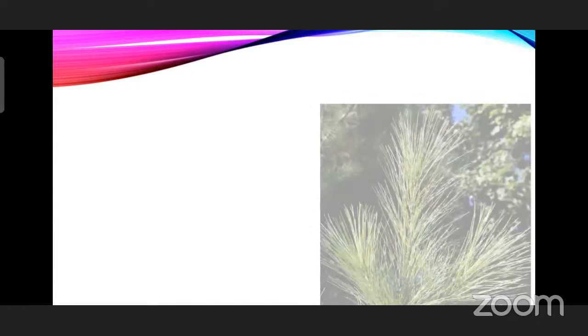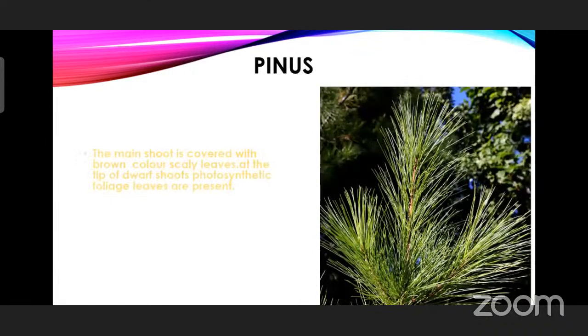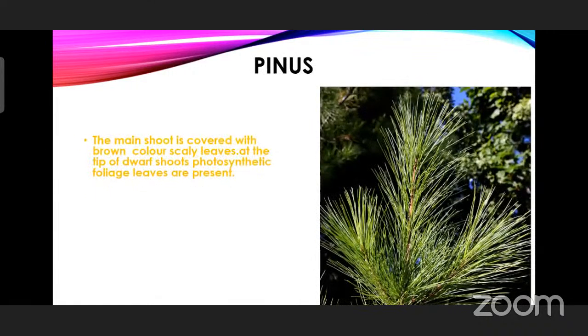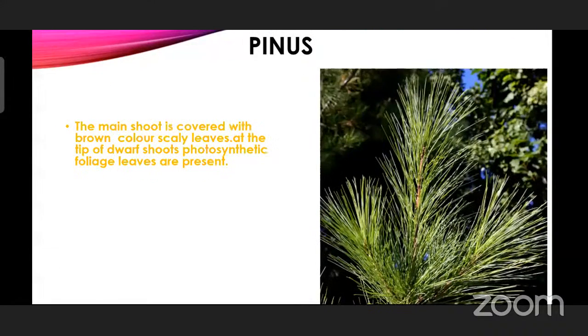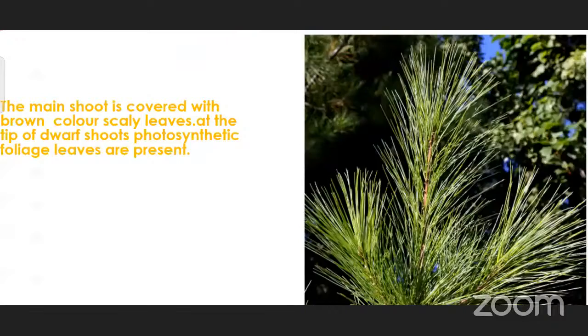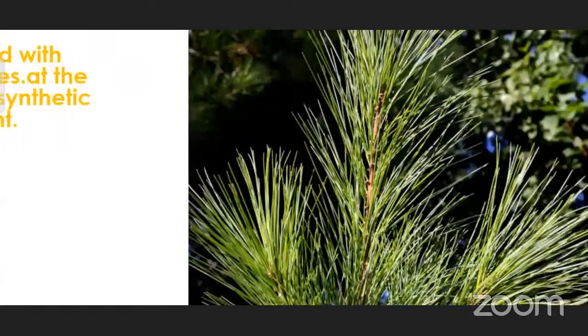Next, as you can see here, the beautiful plant body is showing the needle-like leaves. The leaves are needle-like. They are not flat.